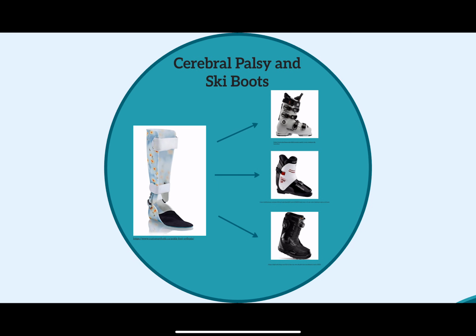When fitting a participant into ski boots, it is important to recognize that many people with CP wear ankle-foot orthoses. These support the lower extremities when walking despite their motor impairment, and they're pictured on the left. Participants can choose whether they would like to take them off and put a regular ski boot on, pictured on the top, or keep them on and wear a snowboard boot, pictured on the bottom. If they prefer to wear a ski boot but cannot fit their foot into a regular boot, a rear entry boot, pictured in the middle, can be used. This boot opens wider for easier foot and ankle access.